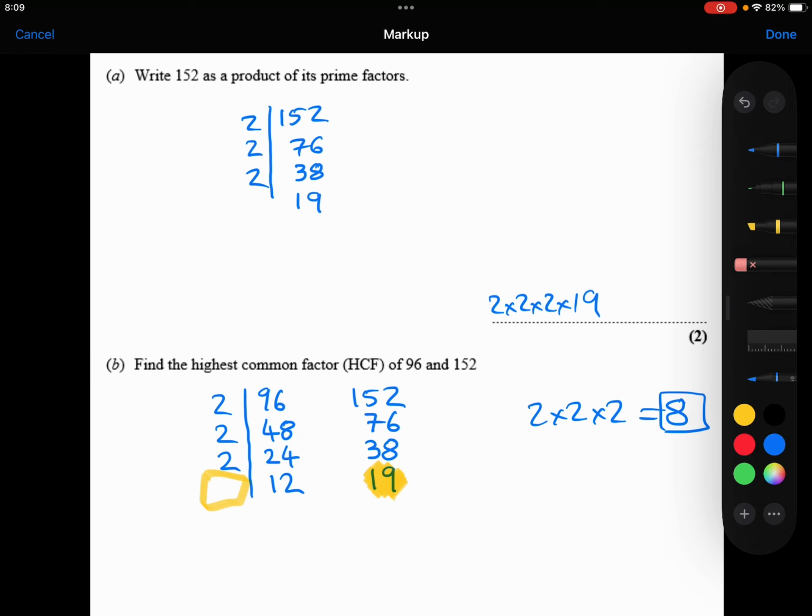The other nice thing about this method is, let's say I wanted the lowest common multiple, which this question didn't ask for, but if it did, it would be really easy with this method, because I've got the 2 times the 2 times the 2, which is the 8, and all I would then do is the 8 times the 12 times the 19, which would give me, just on my calculator, 1,824. So that's another little advantage of using this way of setting your question out.